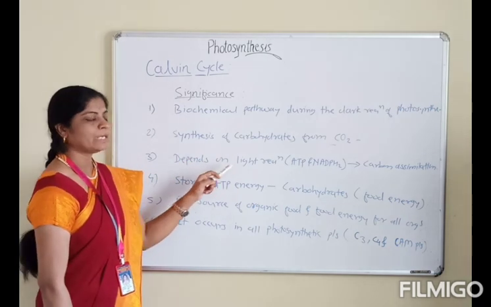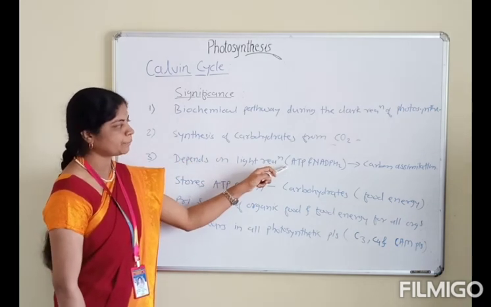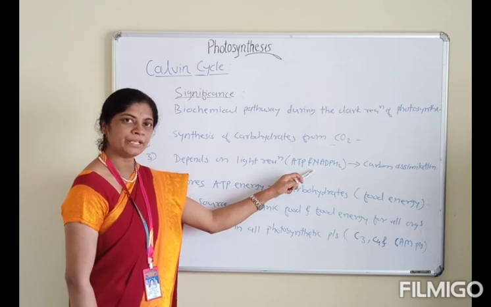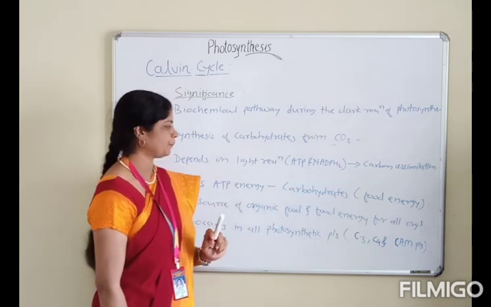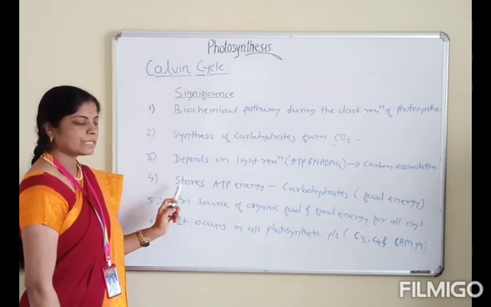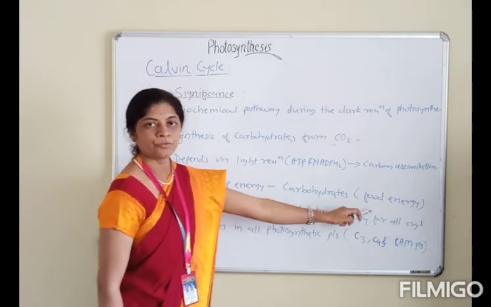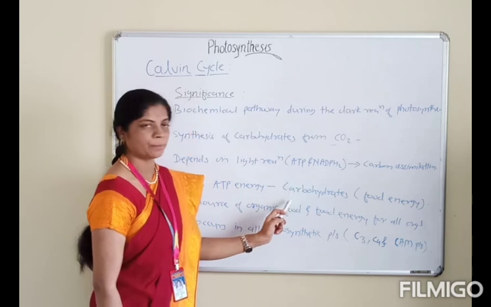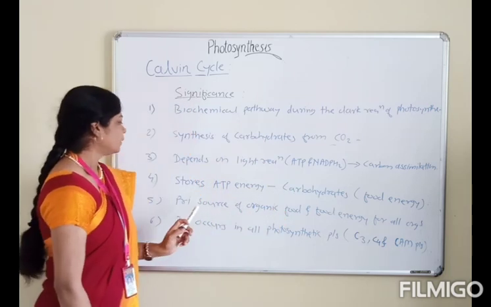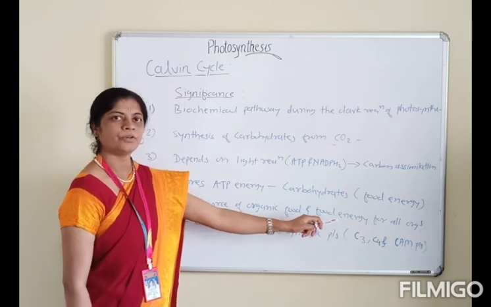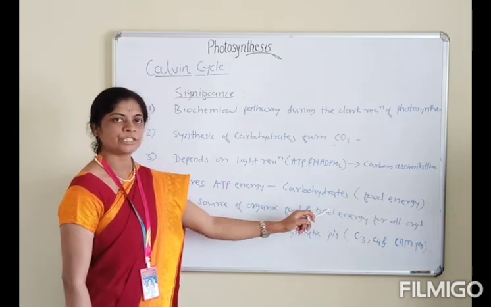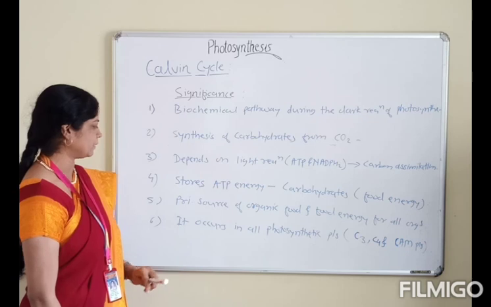It depends on the light reaction for assimilatory power, that is ATP and NADPH2, which is required for carbon assimilation. It stores ATP energy in the form of food energy, that is carbohydrates. It is the primary source of organic food and food energy for all living organisms.